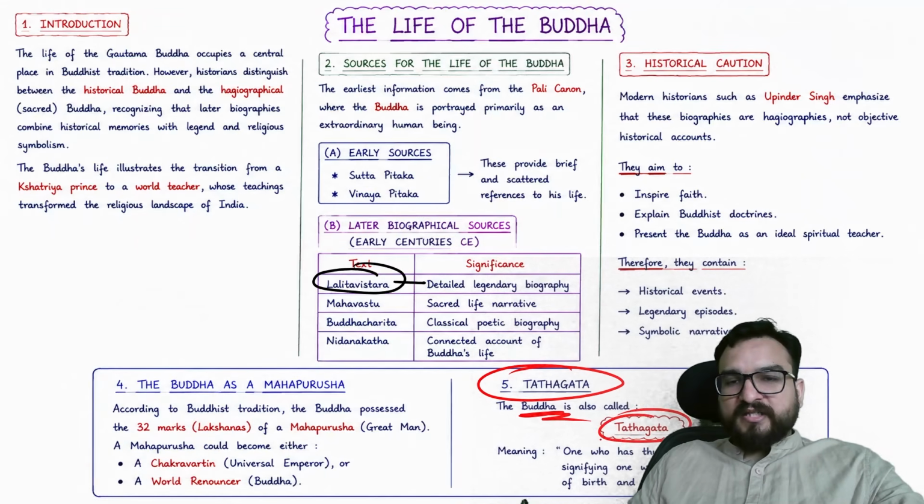Buddha is also called Tathagata, one who has thus come and thus gone, signifying one who has transcended the cycle of birth and rebirth. Basically, I will tell you about this as well. So he said to these disciples that I am a Tathagata, I am not Siddhartha anymore. Who is Siddhartha? I also don't know him, right?